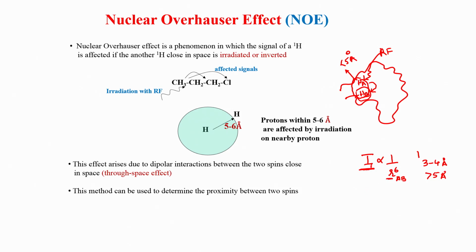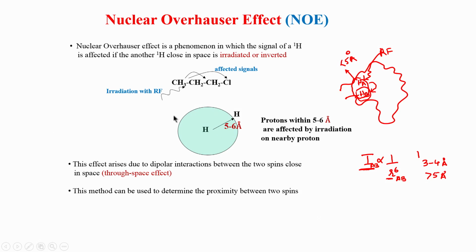This is the intensity of the interaction, you can say, between the two protons. So, the intensity of the interaction, or the intensity of how one is perturbed by the other, is inversely proportional to r to the power 6. So, this is a very strong dependence, a very short range interaction, meaning the moment you go a little bit far, the interaction strength decreases rapidly, and therefore this limit of 5 to 6 angstrom comes into the picture. If you go a little bit away from this, to 7 or 8, there is no effect on a hydrogen which is 7 angstrom away if I irradiate that.